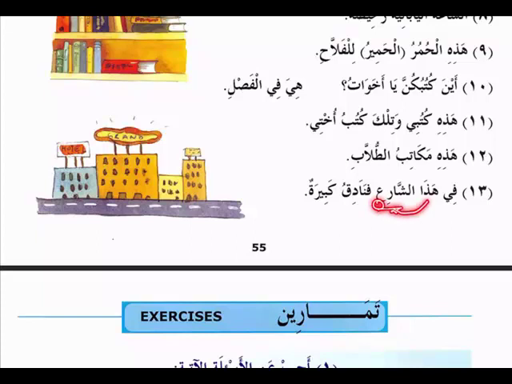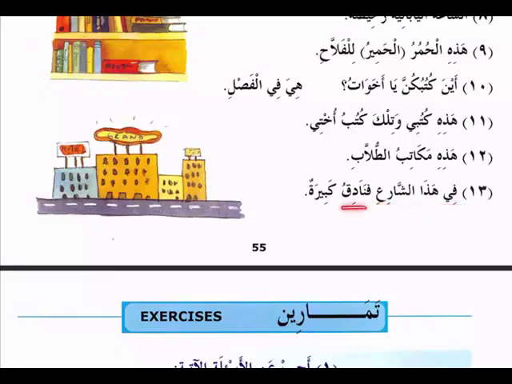Why? Because it follows its ismul ishara in all four properties. Haza is ism majroor and it's in jar state. Shari is also in jar state. Fanadiku is what? When your sentence begins with jar majroor, it will be jar majroor muta'alliq of the mahzuf khabar muqaddam.